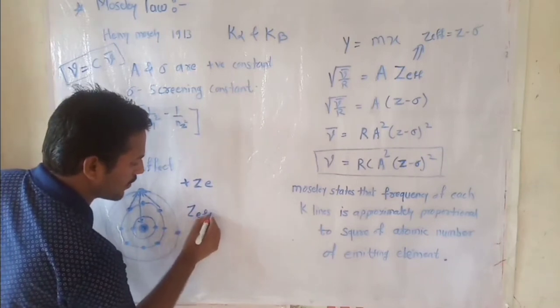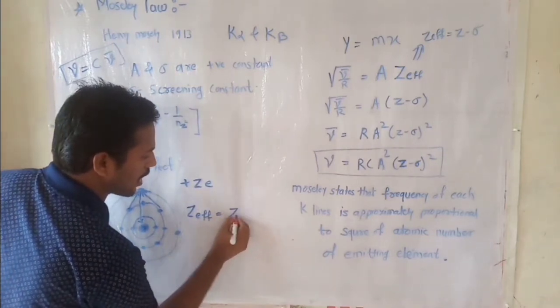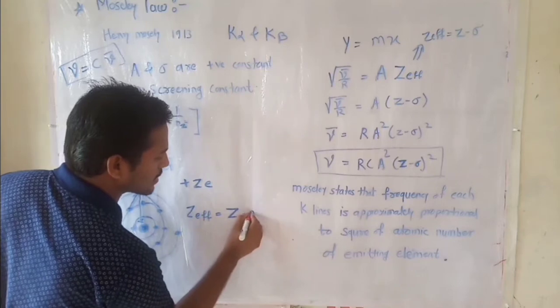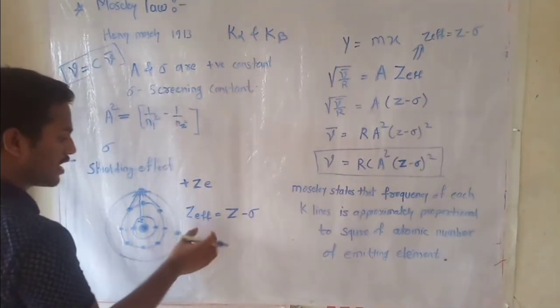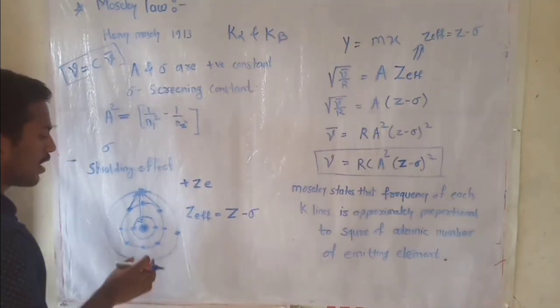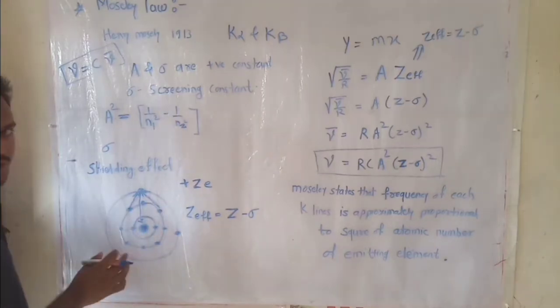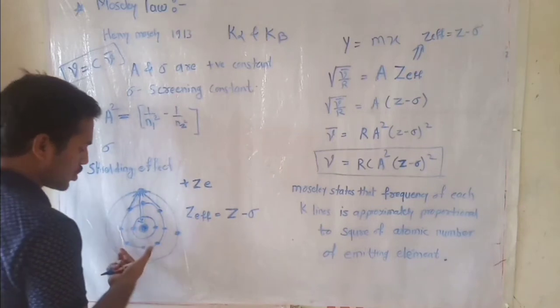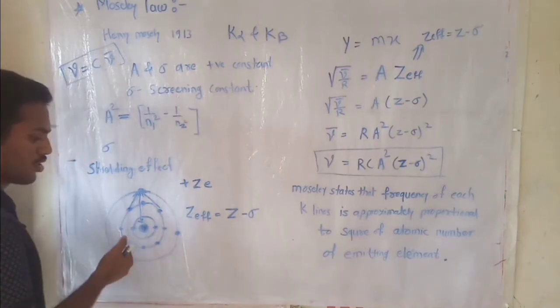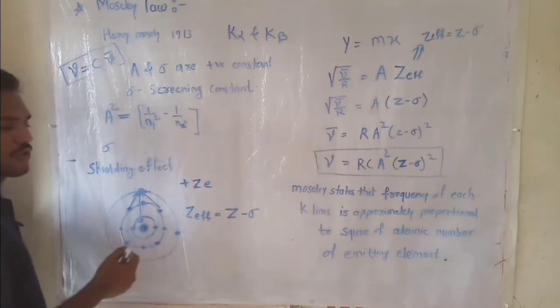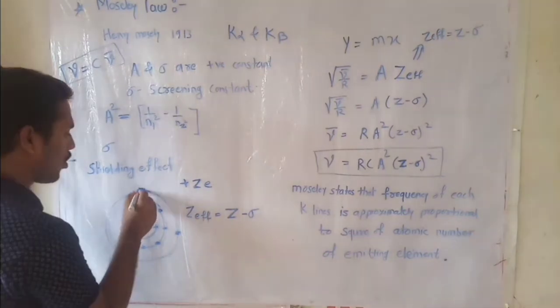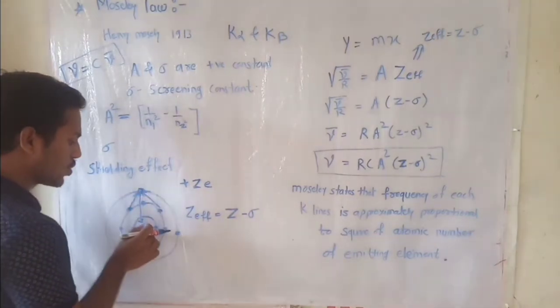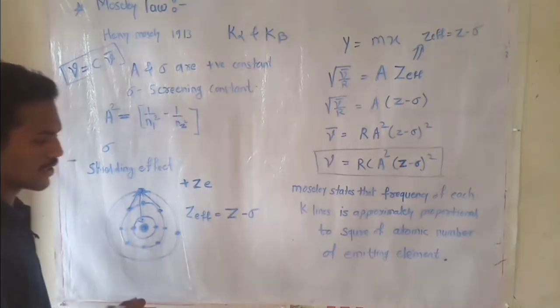Hence, Z effective is equal to Z minus sigma. Hence, the Z effective value is slightly less than the actual nuclear charge. The sigma tells us the contribution of the innermost shell electrons to reducing the Z effective value, or to reducing the attraction due to the positively charged nucleus.